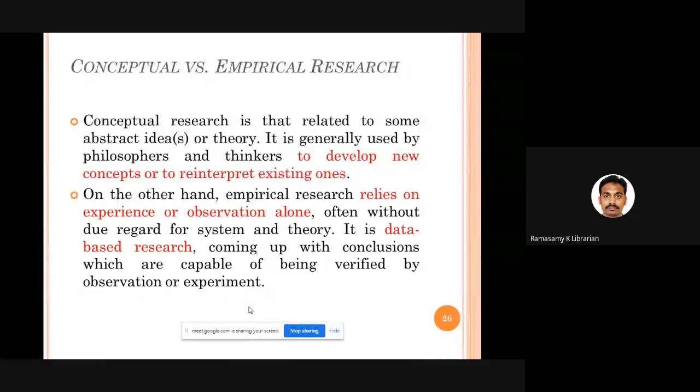So your research is data-based research. You go to the people, you collect data, you observe, you talk to them, you make them give the answer, you collect the data, you analyze the data and come to a conclusion. So that is the empirical research, which is also called data-based research, which can be verified. Once you collect data, the same data can be collected again for the purpose of verification if required.